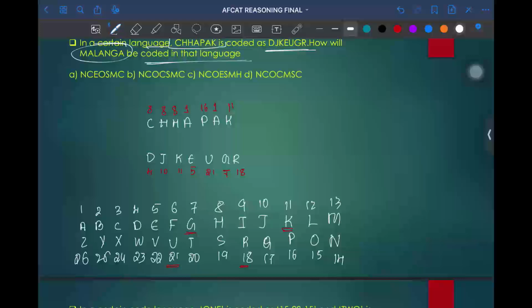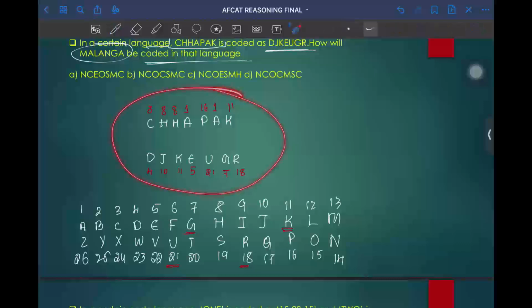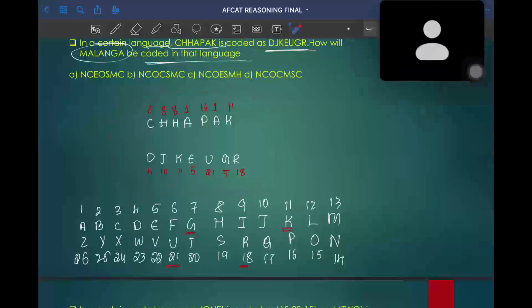I'll just give you 30 seconds of time. If you find any relation, please let me know. Okay. By seeing these codes, can you find any relation between both letters or else both words?